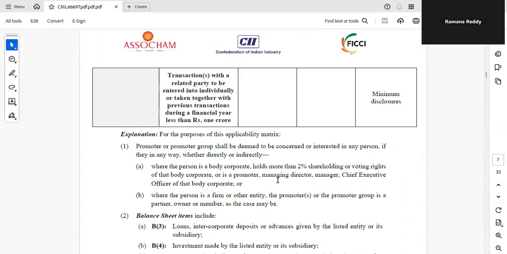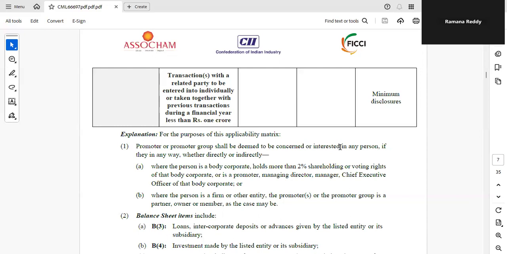See, a promoter group shall be deemed to be concerned or interested in any person if they, in any way, whether directly or indirectly, whether the person is a body corporate, hold more than 2% of holding or voting rights of the body corporate, or its promoter, managing director, manager, CEO of that body corporate.